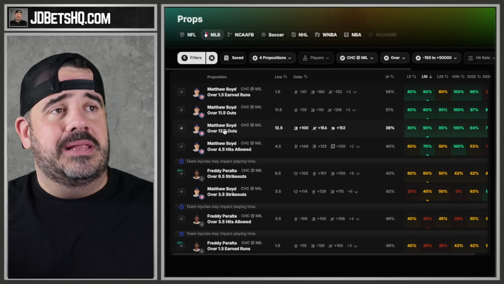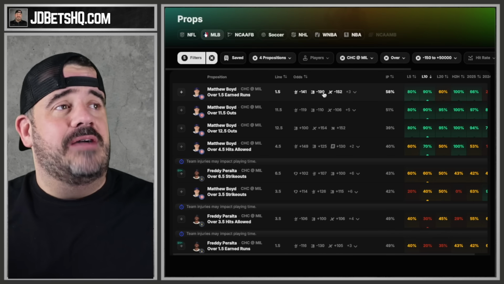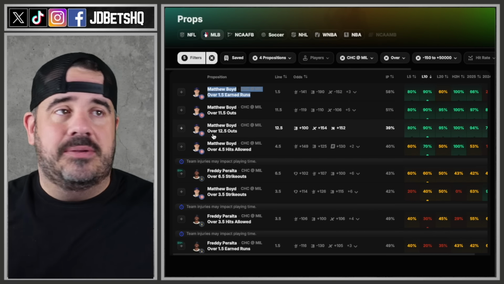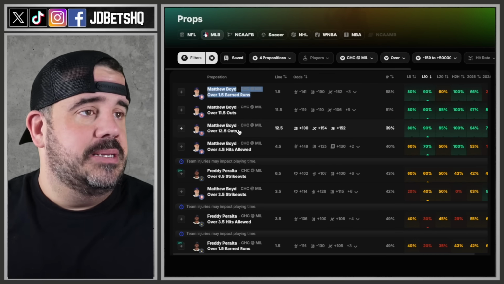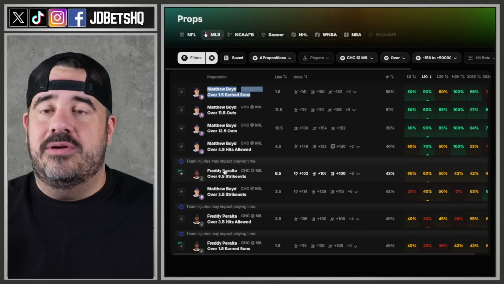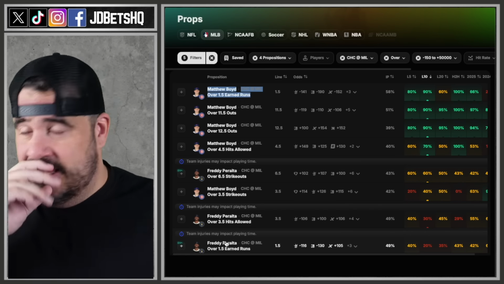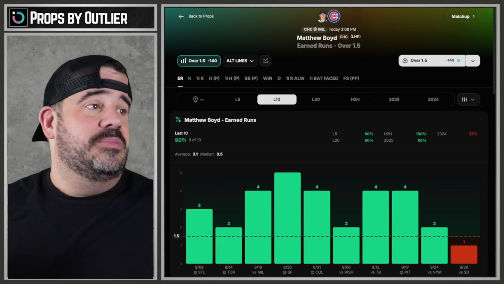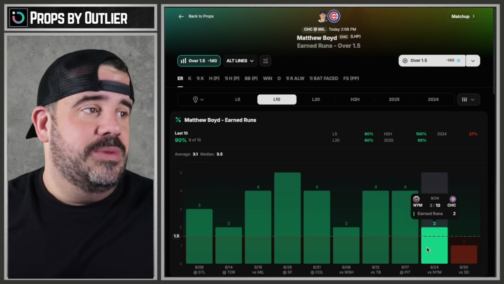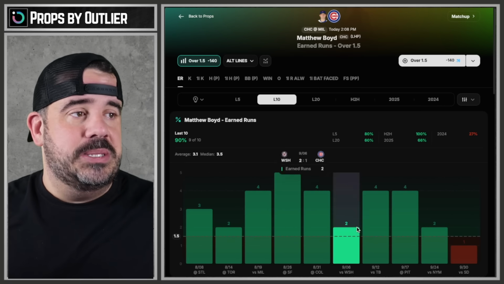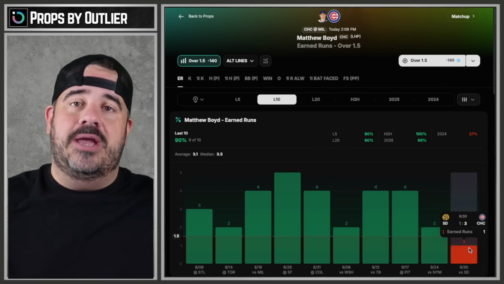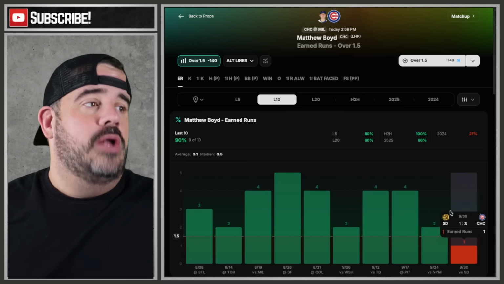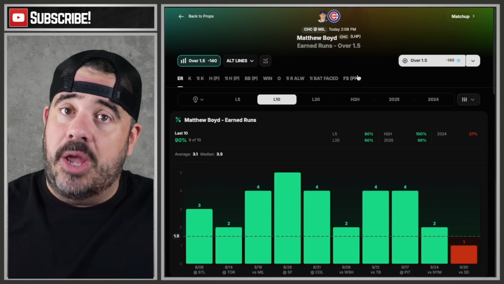Outs, wow. 11.5, 12.5, 1.5 earned runs. Boyd. Now, Boyd got us last time because we said, hey, you know what? Boyd gives up a lot of earned runs. Let's see what happens today. Peralta's going out there. Neither one's striking out a ton, so not too worried about it, to be honest. Not too concerned. So look at Boyd. He finally showed up when it mattered most. He was just bad the last 2 months of the season, but all of a sudden, playoff time, I'm here, boss. I'm here. I'm ready to work. And that's what he did. He came to work. 1 run. Am I trusting it today? No, not a chance.